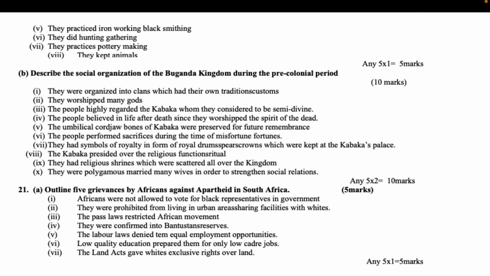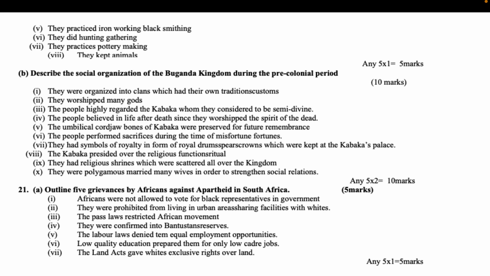B. Describe the social organization of the Baganda kingdom during the pre-colonial period. 10 marks. They were organized into clans which had their own traditions and customs. They worshipped many gods. The people highly regarded the Kabaka, whom they considered to be semi-divine. The people believed in life after death, since they worshipped the spirits of the dead. The umbilical cord and bones of the Kabaka were preserved for future remembrance. The people performed sacrifices during times of misfortune.